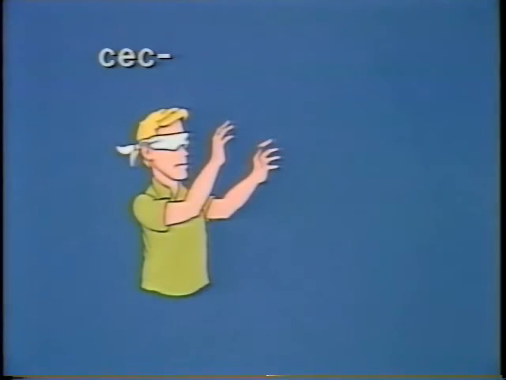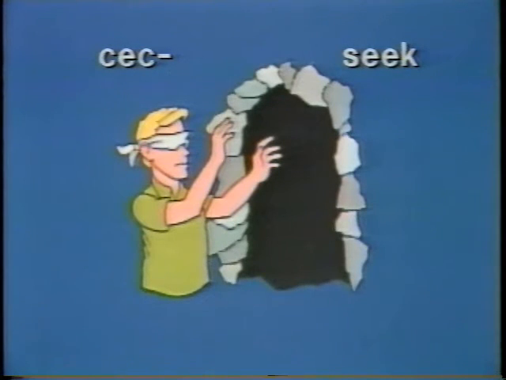The element seek sounds like seek. Here we see a blindfolded person seeking something. Seek, seek. Seek means blind passage. So from now on, when you see or hear the element seek, think of seek, S-E-E-K, and see a blindfolded person seeking a passage.